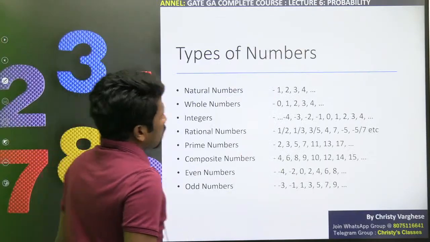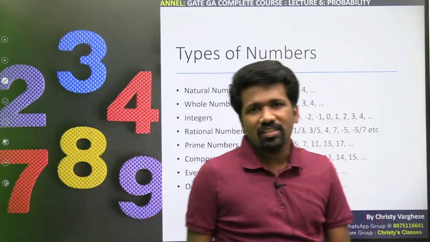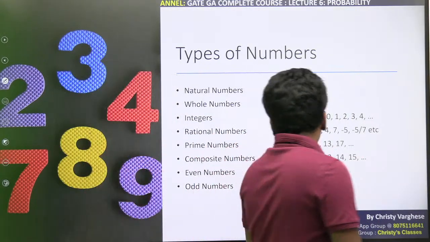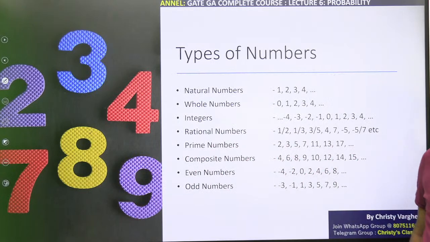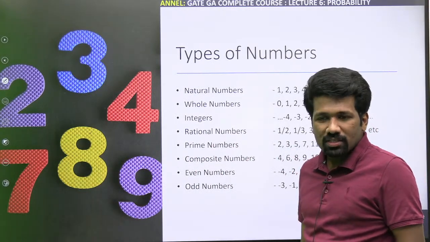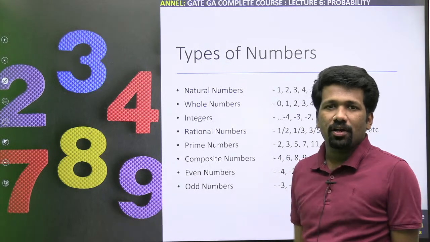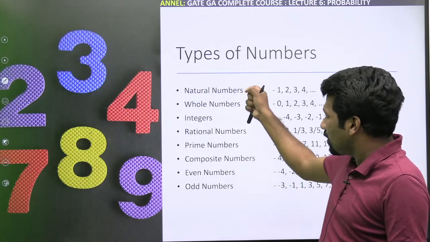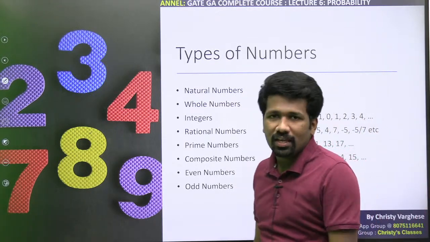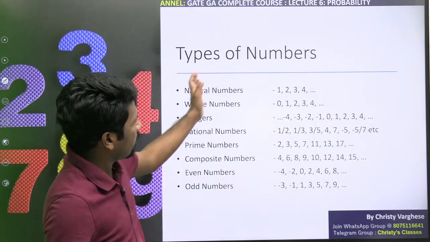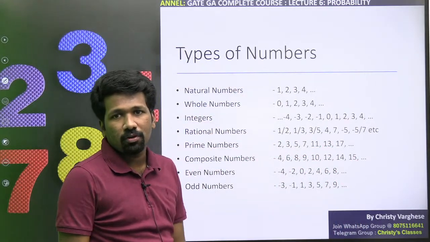One second. So to deal with mathematical sequences and series, first you need to know about types of numbers. I hope all of you are familiar with these type of numbers, because in questions when you see first n natural numbers or sum of 8 consecutive natural numbers, 8 consecutive even natural numbers, there you should be clear about which numbers you are dealing with. So please make sure that you are clear about all these types of numbers. What is natural number? 1, 2, 3, 4 up to infinity.